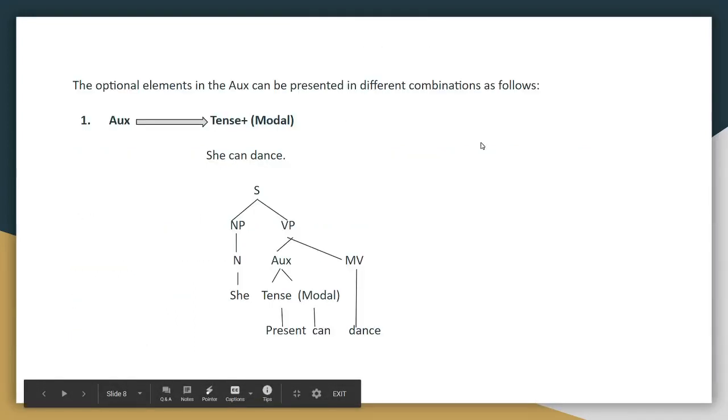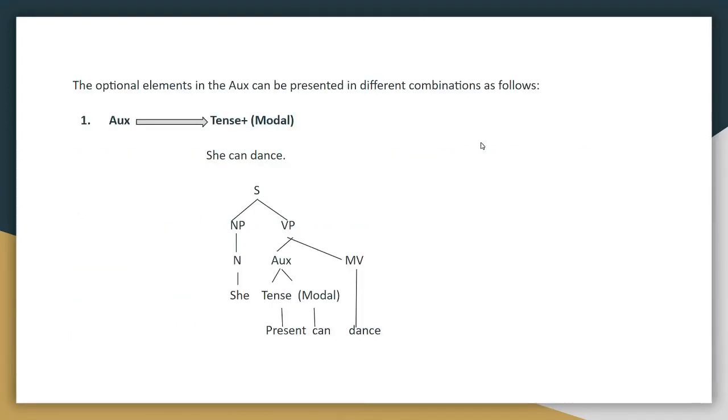Now let's take a look at the different combinations of the optional elements in the auxiliary. So the first combination is an auxiliary can be split into tense plus modal. If you notice in this sentence, can is a modal, okay, then there is a tense which is the present tense, and then there is a main verb.